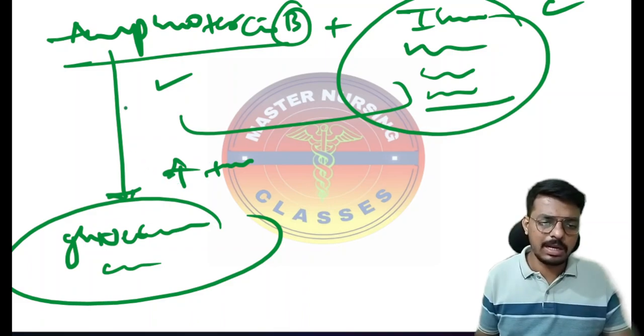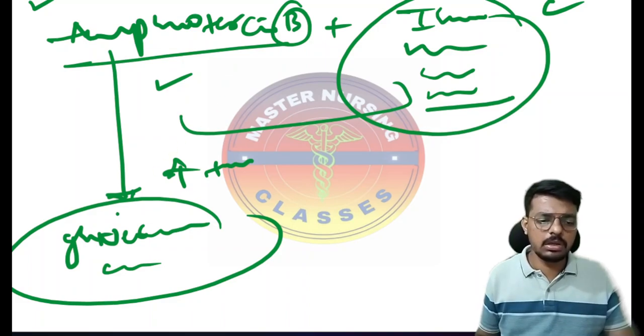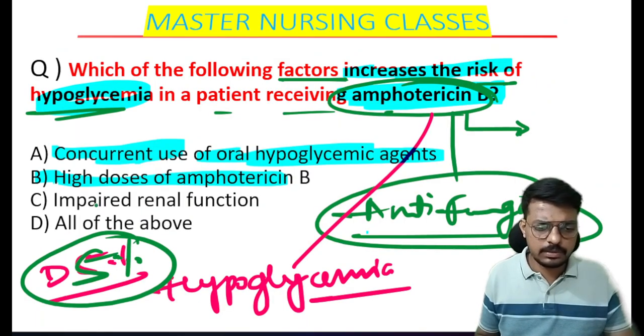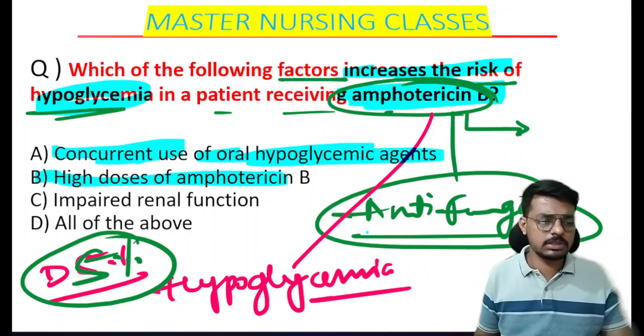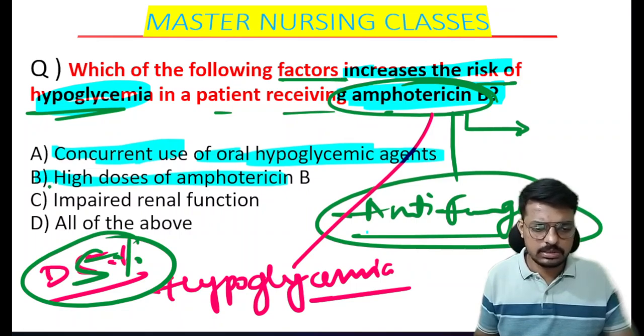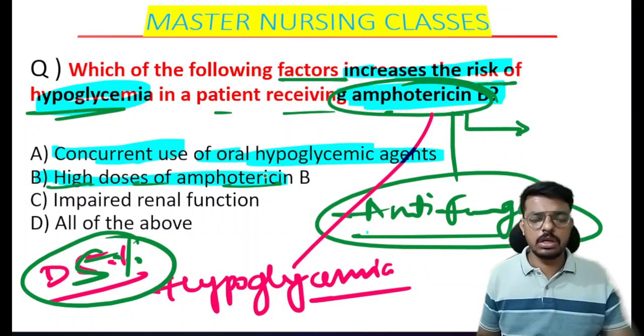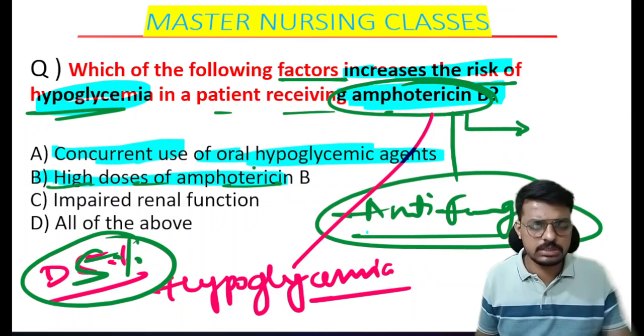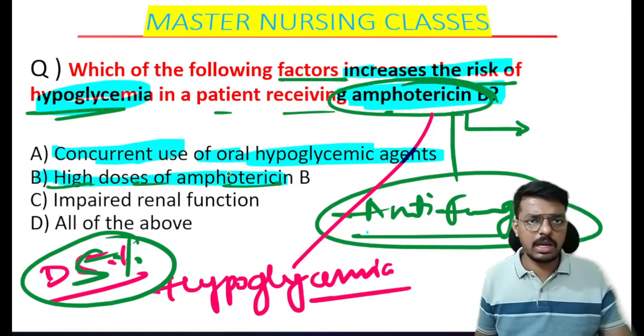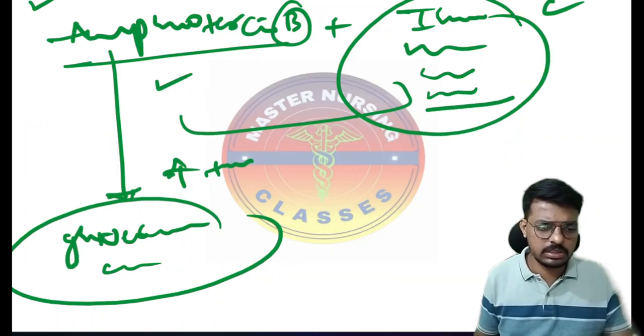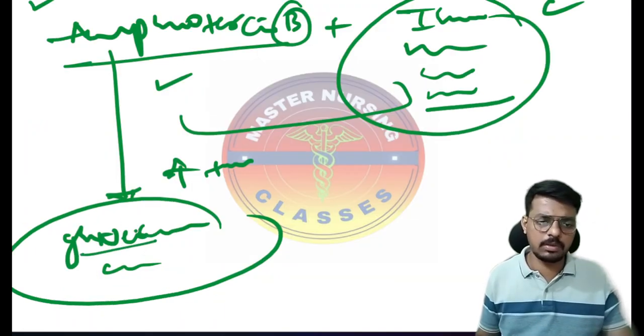So already there is a risk of hypoglycemia in a patient taking amphotericin B. So what is option B telling? If we are giving a high dose of amphotericin B, it will mostly cause hypoglycemia. Yes, a high dose of amphotericin B completely blocks gluconeogenesis, completely blocks glycogenolysis, and increases the risk of hypoglycemia, right?